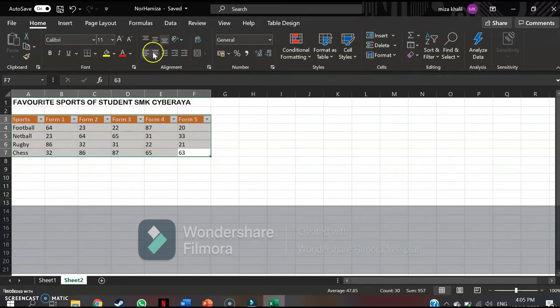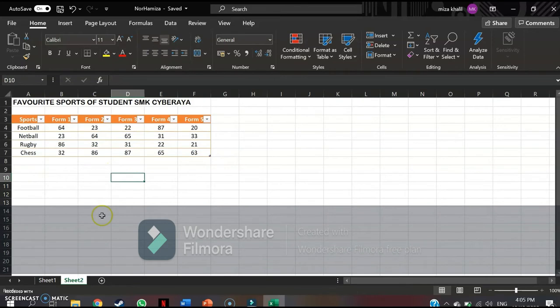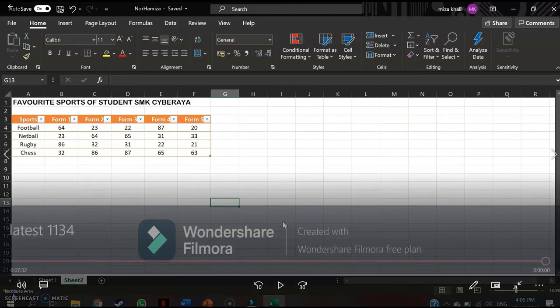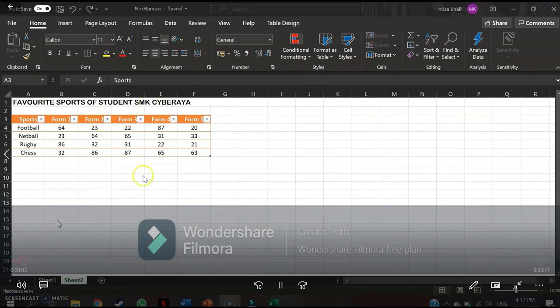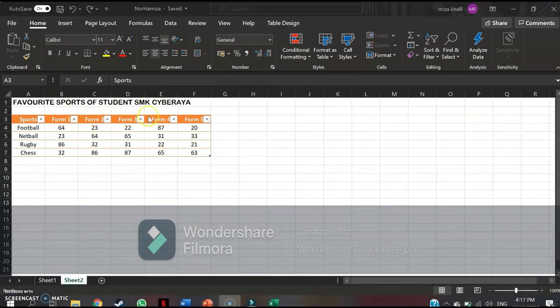Alignment is like the word you want to change. You can put it in the center of the box, maybe left of the box, right of the box, upper or down. But I'm gonna make it look formal, so I'm gonna put it center. Okay, from this table, I'm gonna turn it into a chart, as easy as ABC.